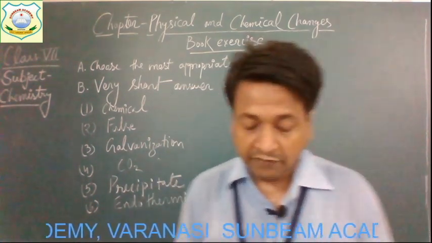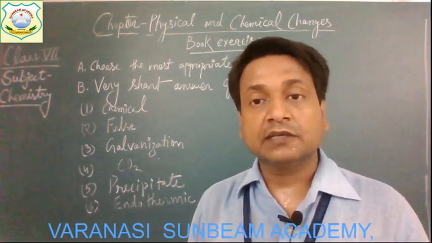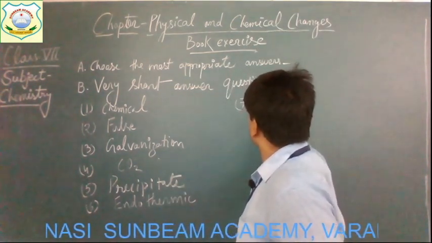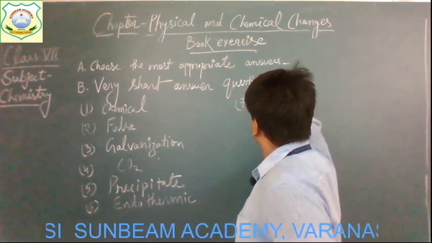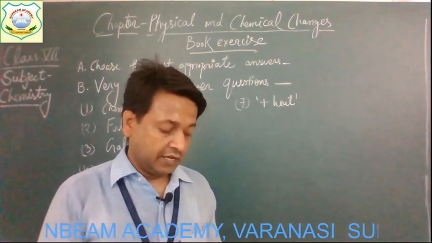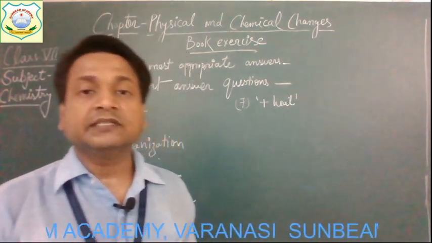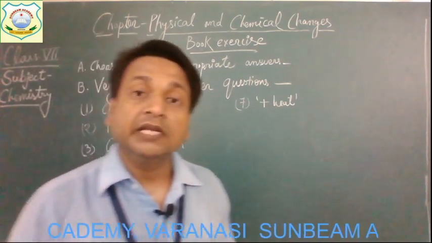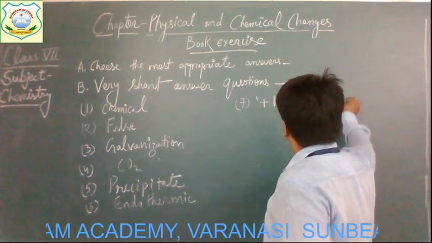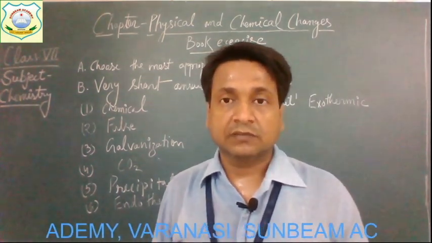Okay. Now come to the question number 7. If an equation has plus heat written in a reaction, what type of reaction is it? So you have to write down the kind of reaction. So children, exothermic reaction. Get it?